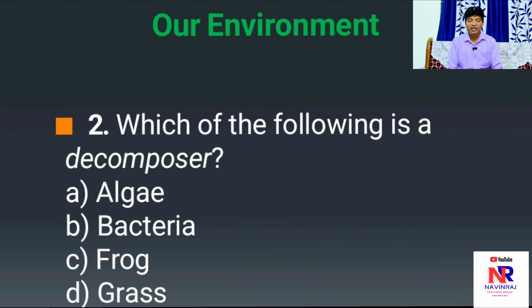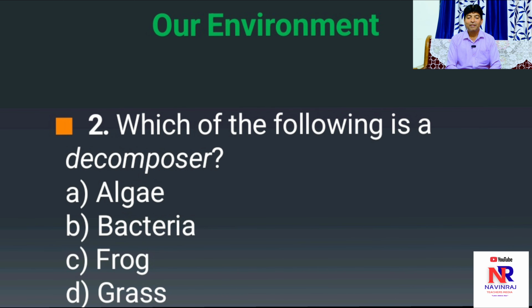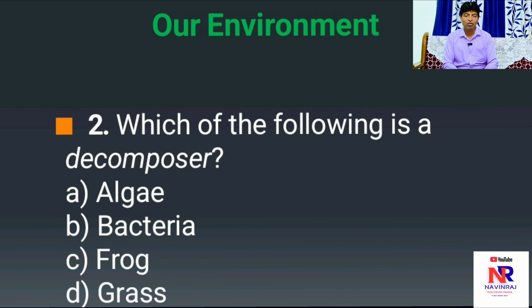Which of the following is a decomposer? Please have a glance at the options. Any guesses? Can you imagine which is the correct option?